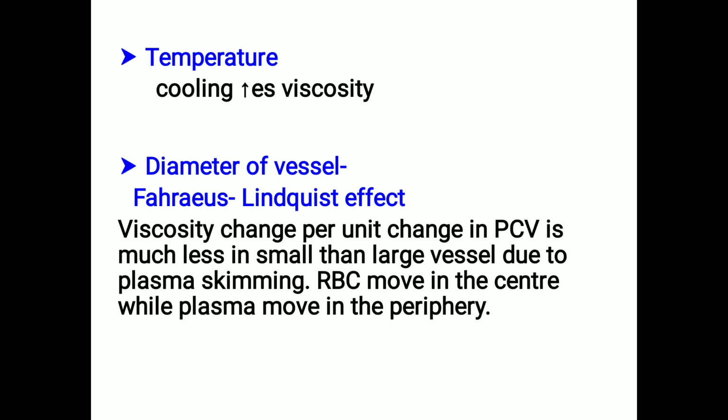So temperature: cooling will increase the viscosity. Then the diameter of the blood vessels also has an effect. The viscosity change per unit change in PCV is much less in small than in large vessels due to plasma skimming. The RBCs move in the center while plasma moves in the periphery. We call this mechanism plasma skimming.